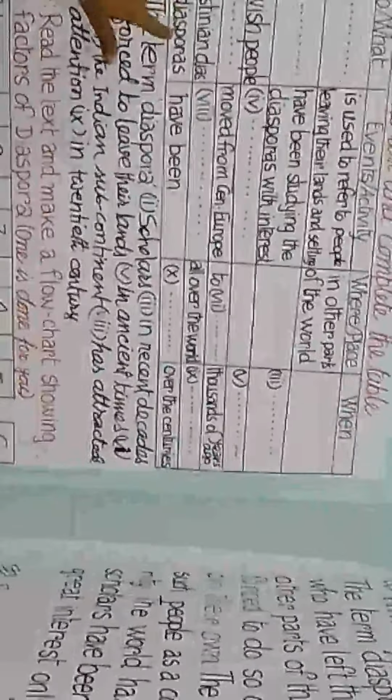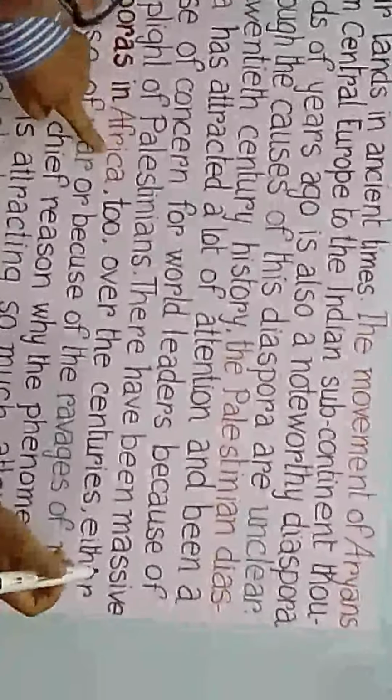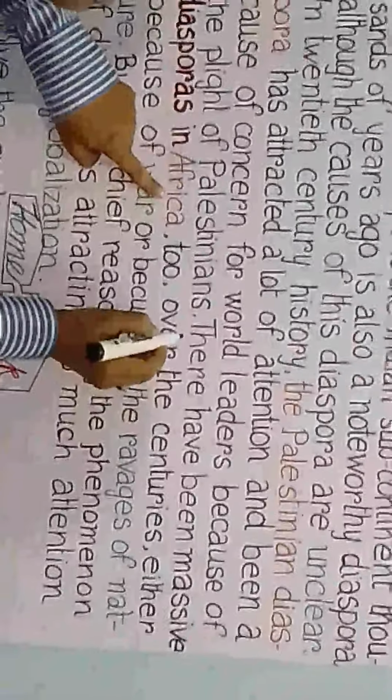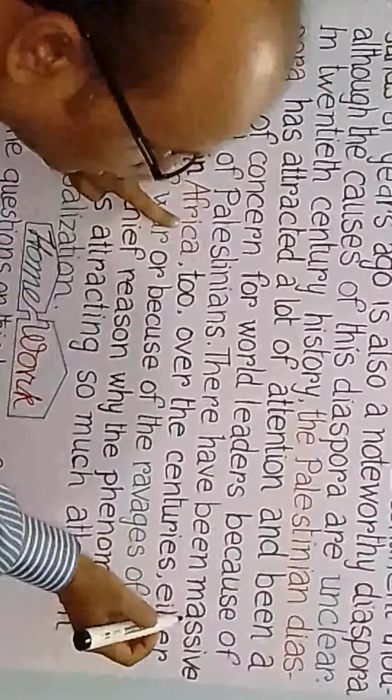Okay, and the last number 10, massive diasporas have been dash over the centuries. So massive diasporas have been. Let's match this part with the sentence in the text. Where is massive diasporas? Yes, there have been massive diasporas in Africa. So this sentence started with introductory there, and massive diaspora is after the verb.